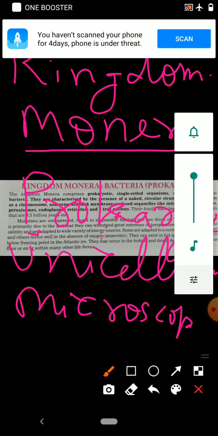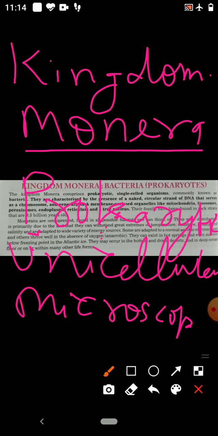So you have to know which organisms are prokaryotic: the organisms which have a primitive nucleus. Primitive nucleus means nuclear membrane, nucleolus, nucleoplasm are not present. Only a DNA strand is there, naked DNA, that is the chromosome.